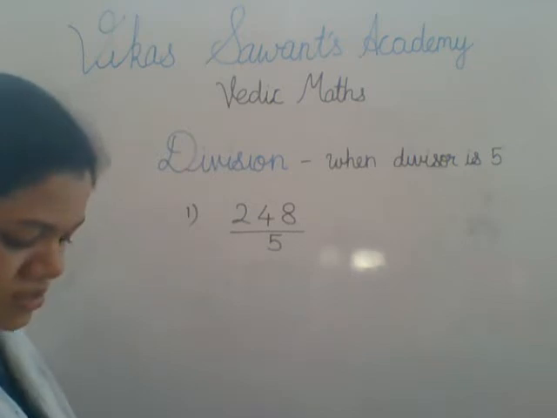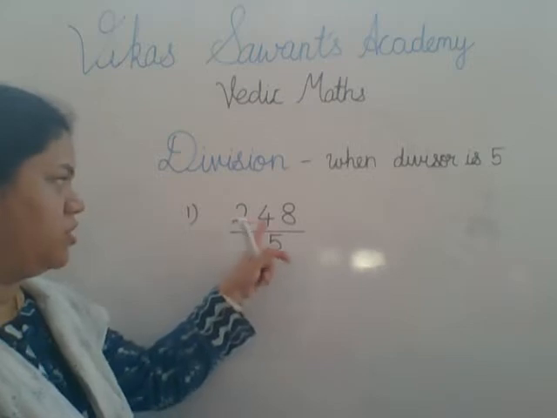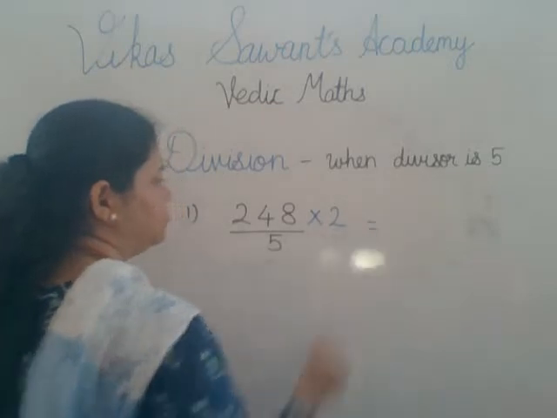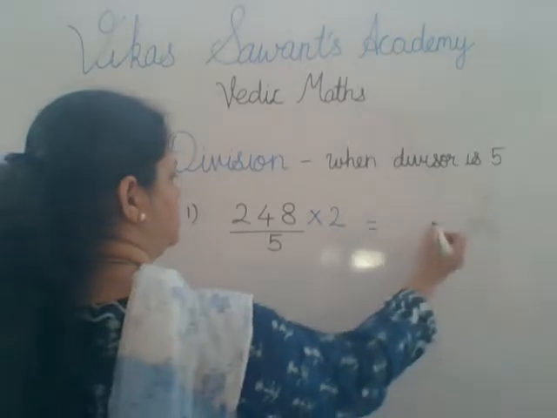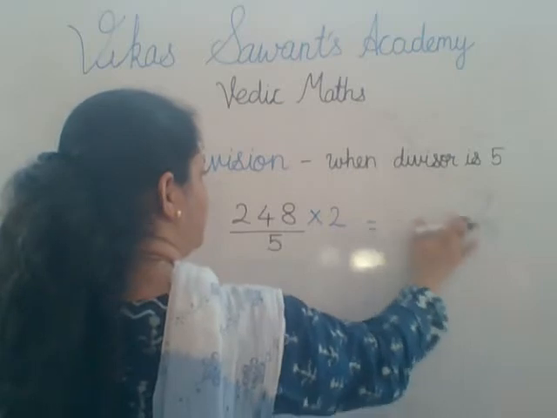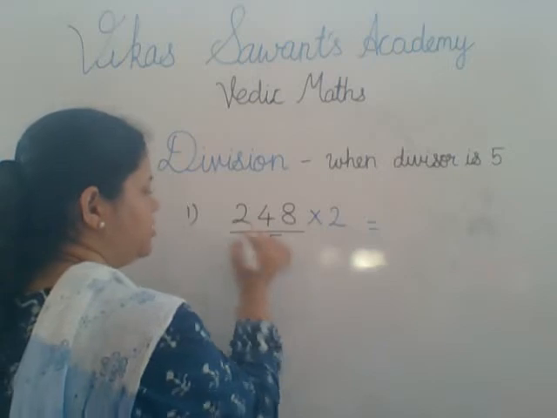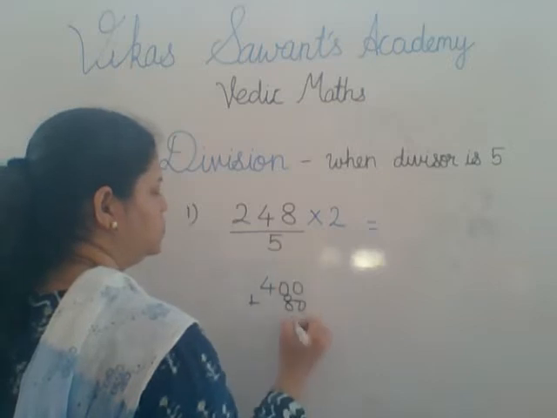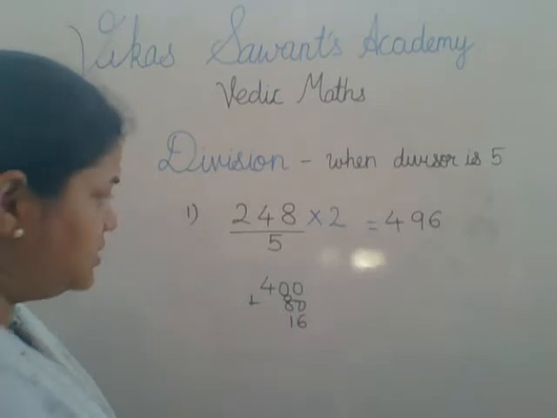All you need to do is multiply the numerator, that is 248, by 2. And what will you get? We can do it very quickly by following the place value system: 200 into 2 is 400, 2 into 40 is 80, and 2 into 8 is 16. So what do I get? 496. But is this the answer?